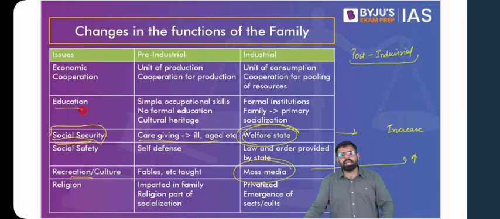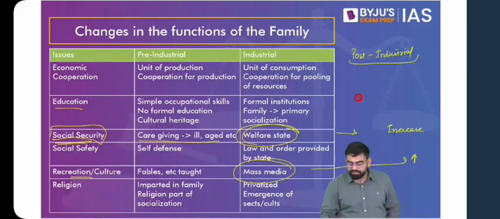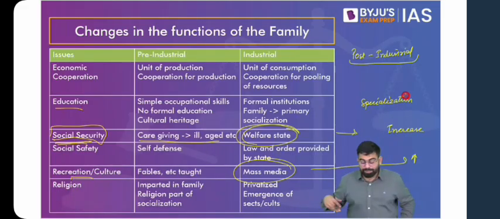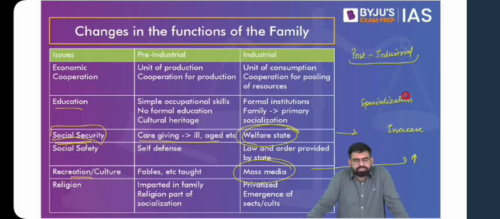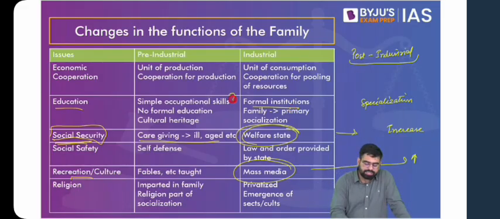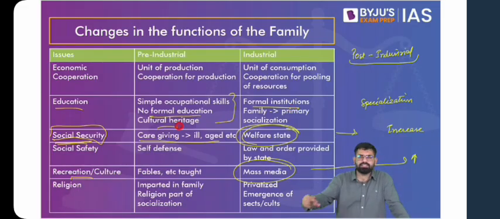Now, in modern times, with the concept of modern education and new industries coming up, and ultimately in post-industrial society, there's a high level of specialization. Now, you need to have those skills. You need to have education, and people from agricultural backgrounds have also understood the importance of education. That's how we see in our education system that the gross enrollment ratio, or the number of people going to take admissions, has increased. So in industrial society we have this formal education, which moves more towards specialization in post-industrial society. Whereas in agrarian society, it was generally the basic skills that were taught to the children.